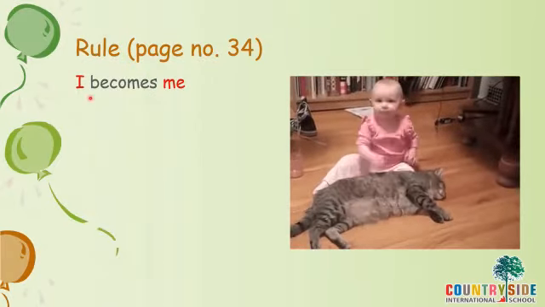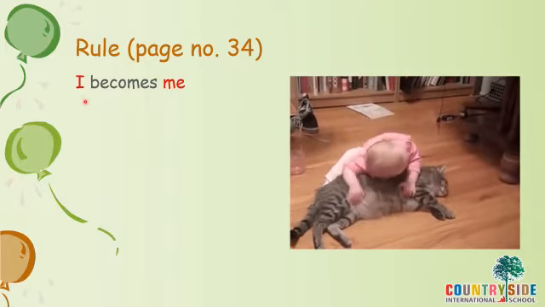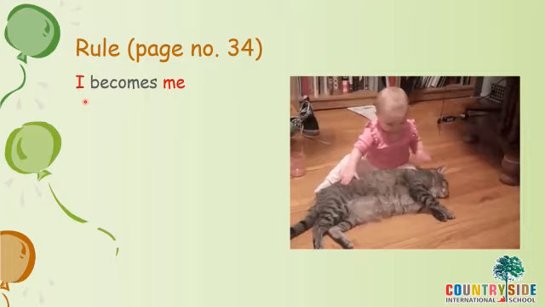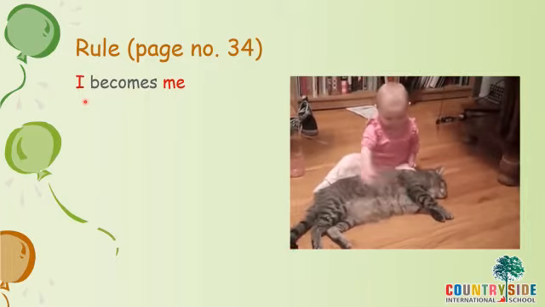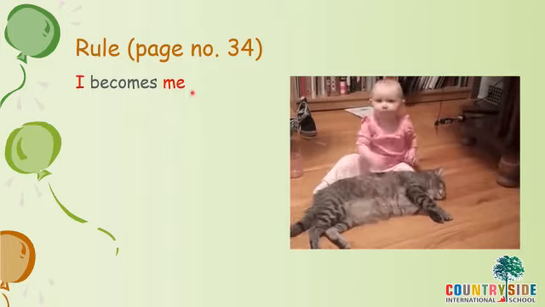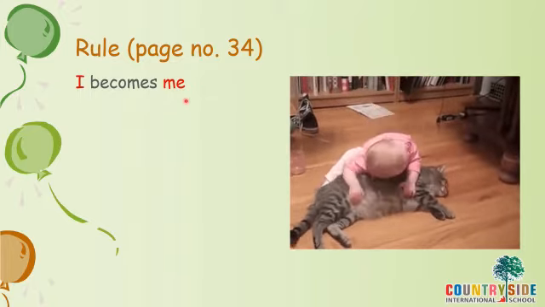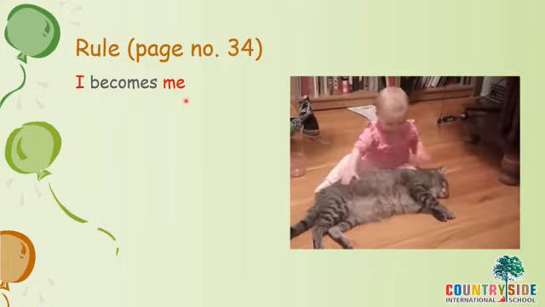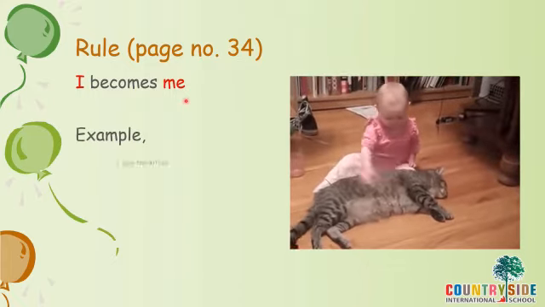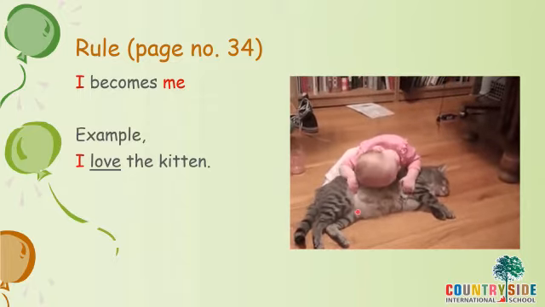The first one is I. We generally write I when we use a pronoun before a verb. But when we use a pronoun after a verb, I becomes me. Let us be very clear with an example. I love the kitten. Can you see the child loving the kitten so much?